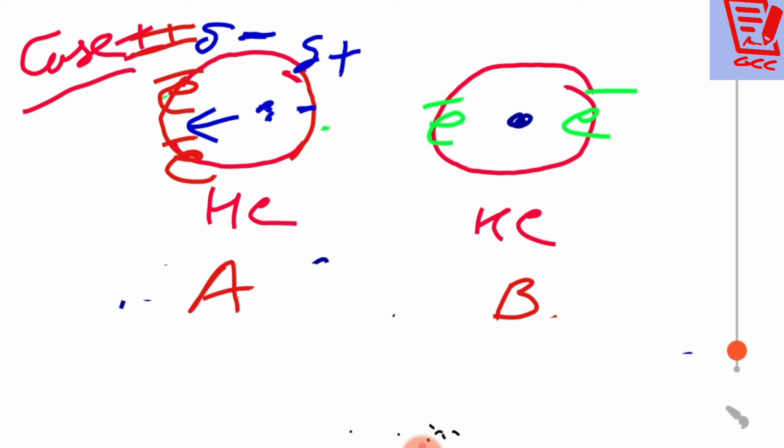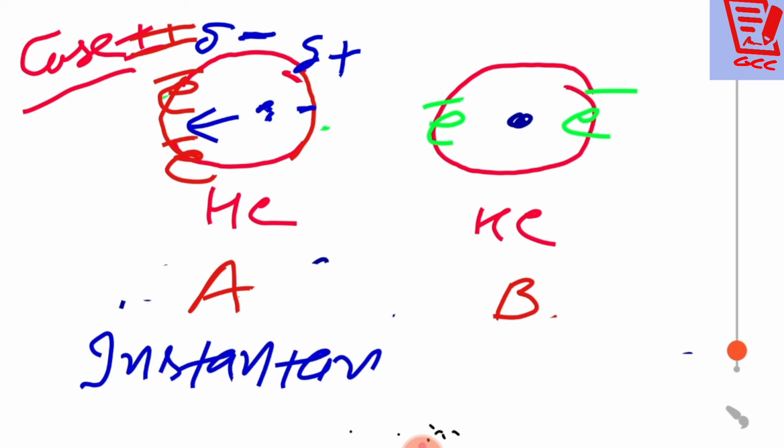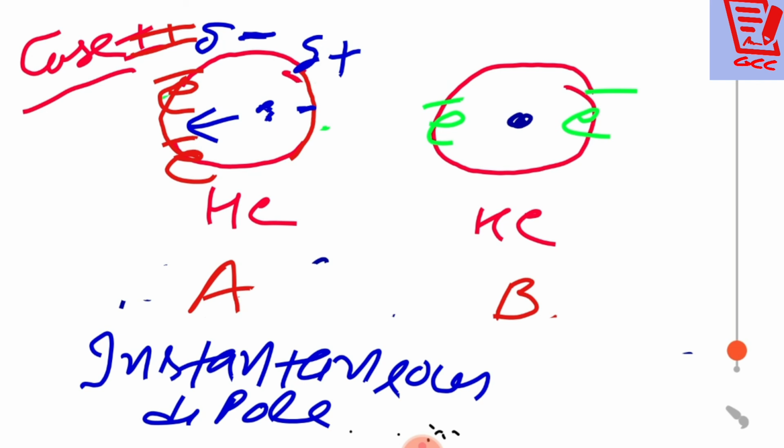Are you getting my point? There will be partial positive charge. And what will you say to it? You will say this is instantaneous dipole moment. Instantaneous dipole means the dipole moment came for an instant, for a particular time. Is that clear? Yes or no?